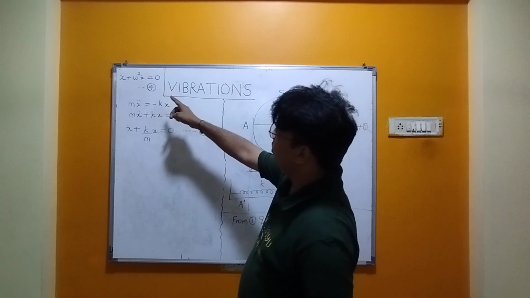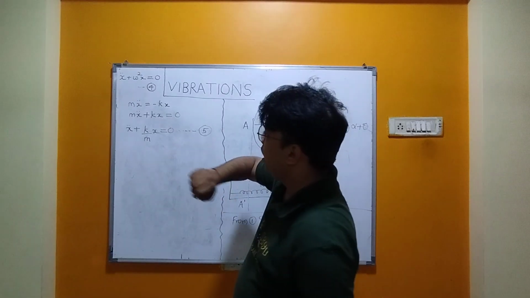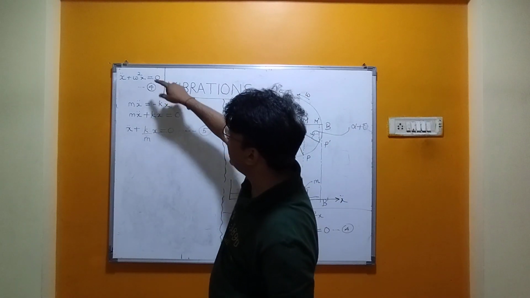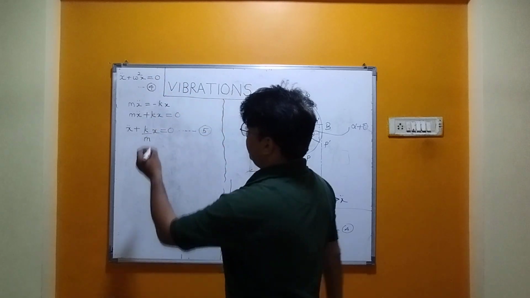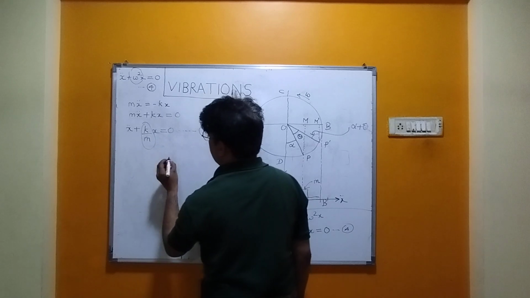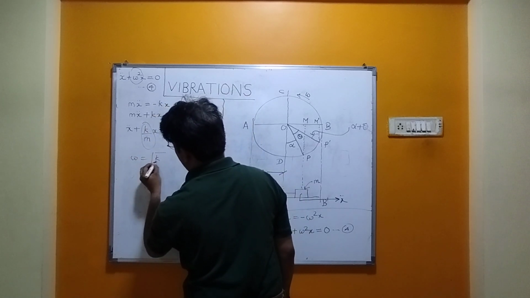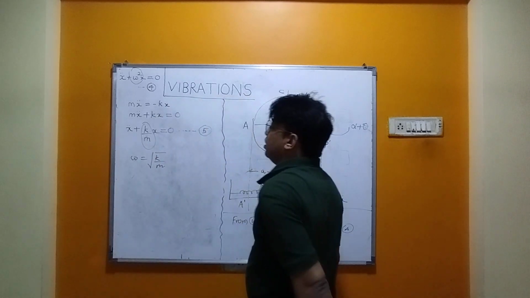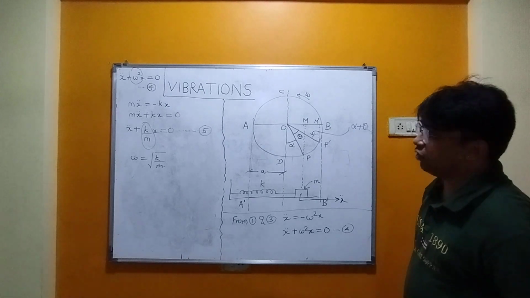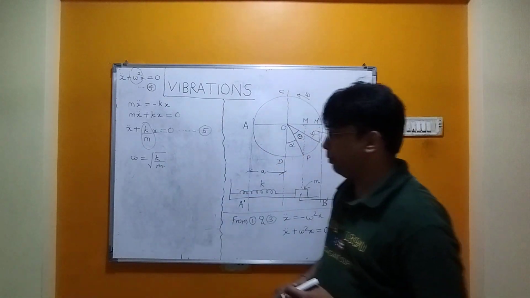We have the equations over here: x double dot plus omega square x is equal to 0, and x double dot plus k by m into x is equal to 0. From these two equations we can compare the coefficients. So after comparing, I get this term equivalent to this term. So omega is equal to square root of k by m. So this is the natural frequency of vibration for a single degree of freedom system.